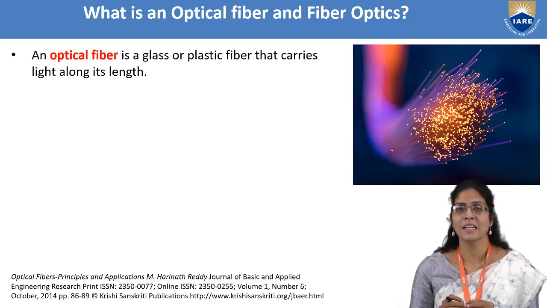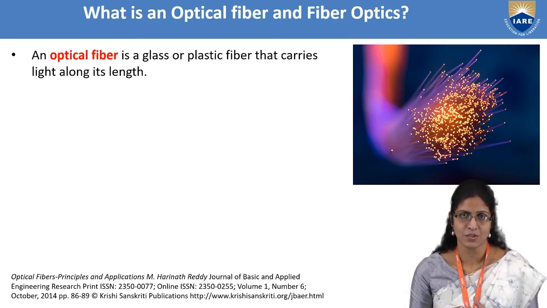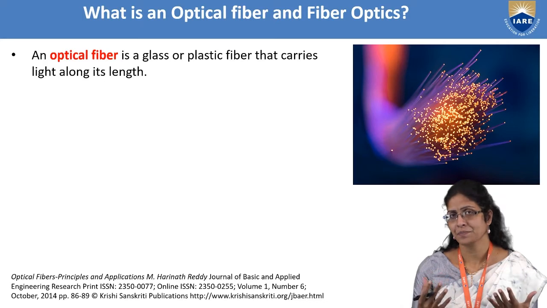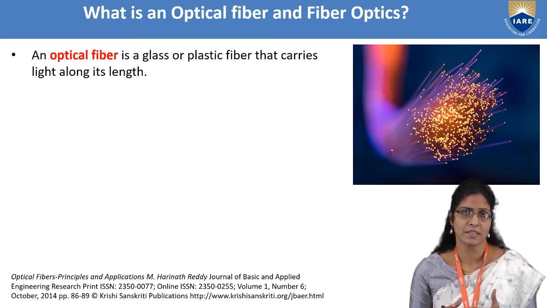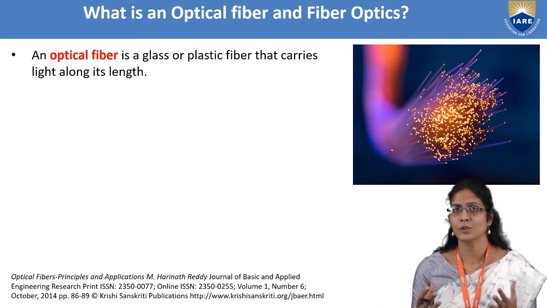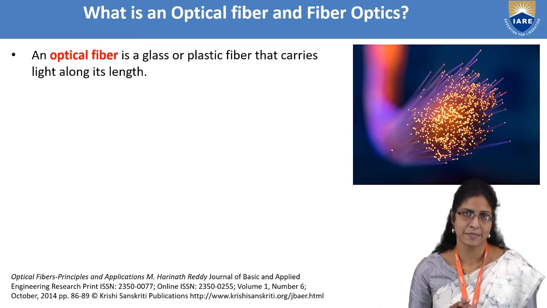This is a replacement of copper wires, because copper wires had a lot of disadvantages, like electromagnetic interference, loss of signals, and environmental defects when subjected to the outer environments.